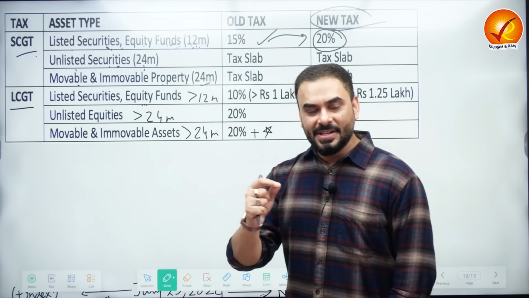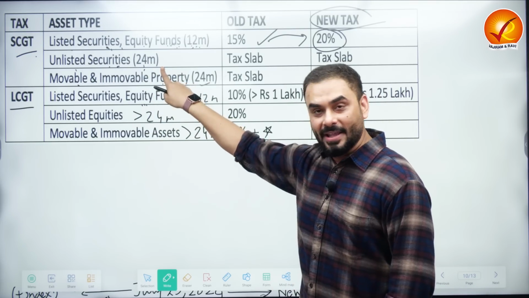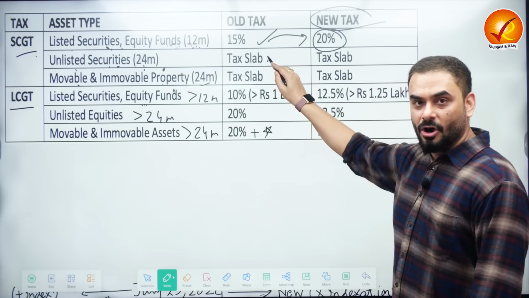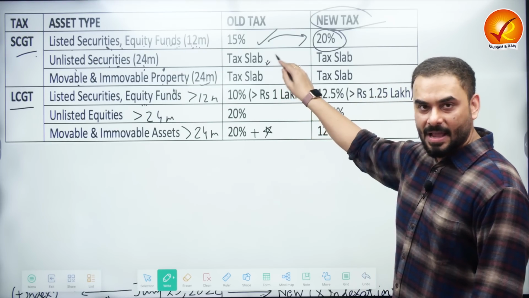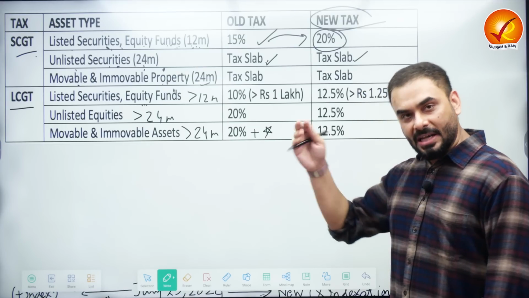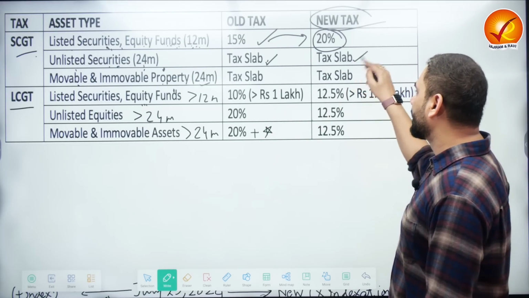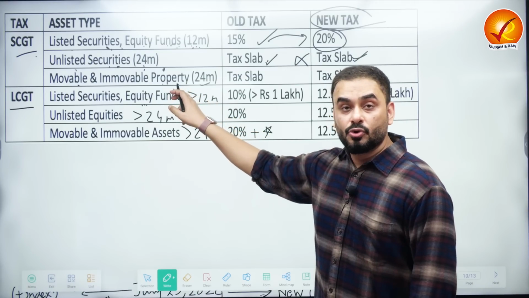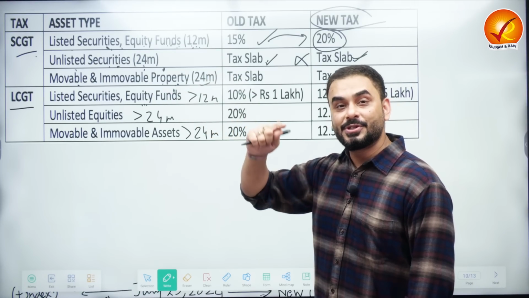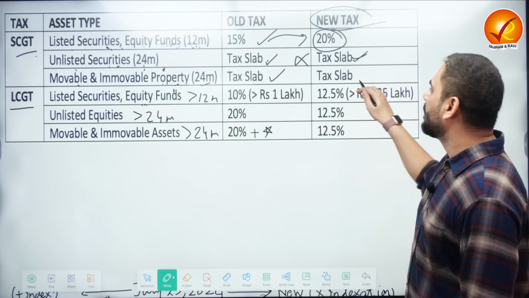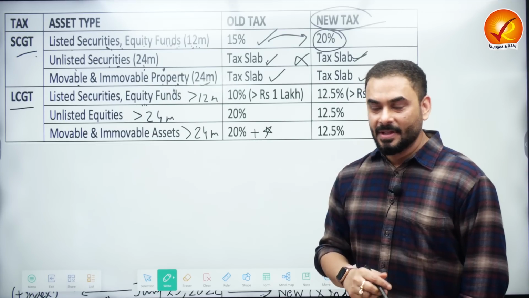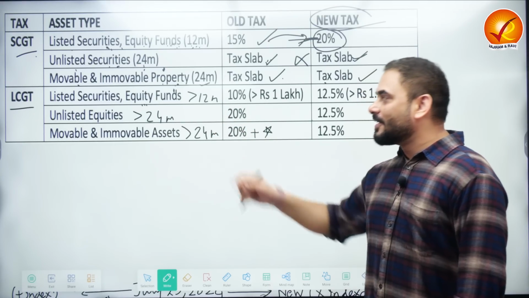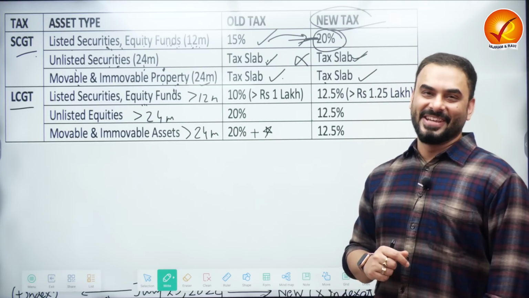But if you have purchased the share of an unlisted company today and you sell it before 24 months, then earlier also the government of India used to collect income tax at slab rates from you, and now also whatever income tax slab rate applies to you, they will collect that tax only, which means no change here. Similarly, if you buy a house or gold, etc., and sell it before 24 months, again income tax slab rates will apply, which means these have not changed. The change is here. Let's look at the long-term capital gains tax and let's look at the change.